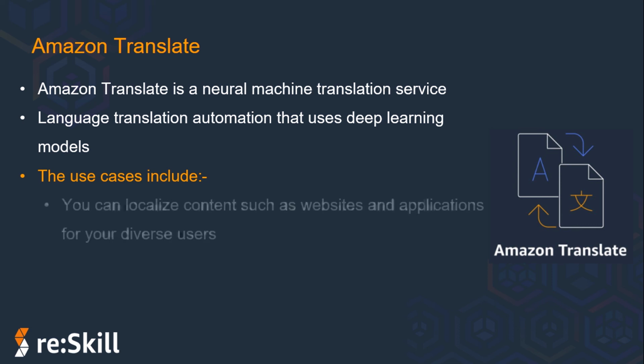First is that you can localize content such as websites and applications for your diverse users. So with Amazon Translate, you can easily translate massive volumes of user generated content in real time. Websites and applications can automatically make content such as feed stories, profile descriptions and comments available in the user's preferred language with just a click of a translate button.